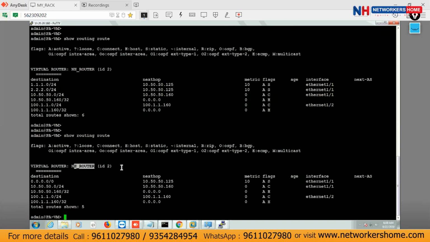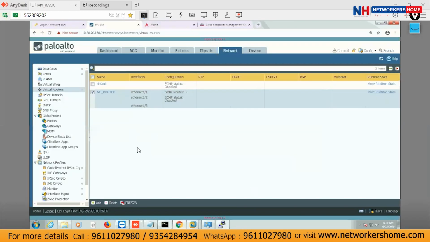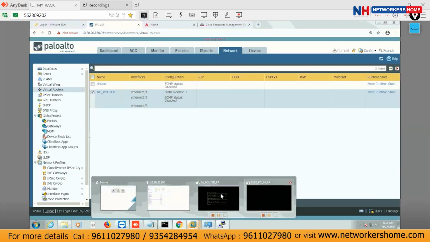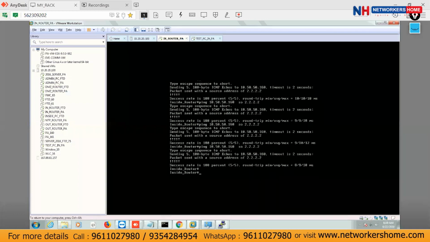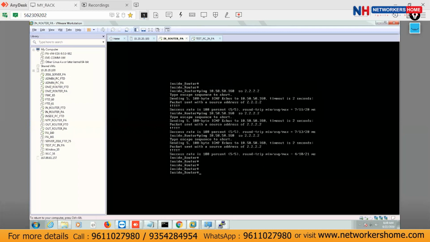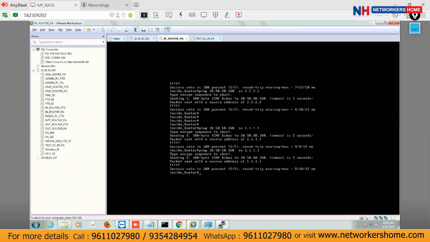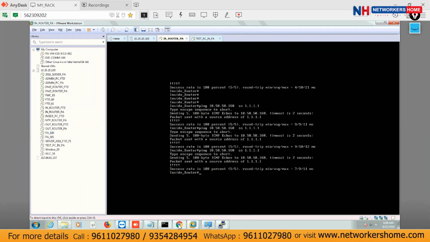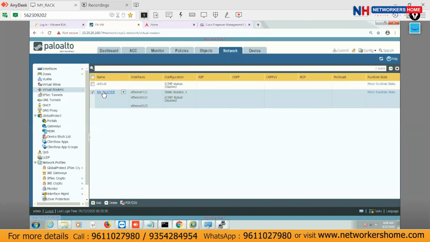Okay, after that, if you have to configure now, go back to the inside router. So you can see I'm able to ping. We will go with the loopback 1.1.1.1. That is also done.